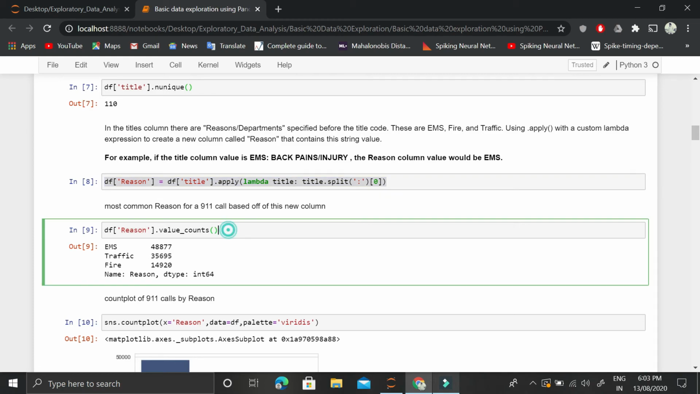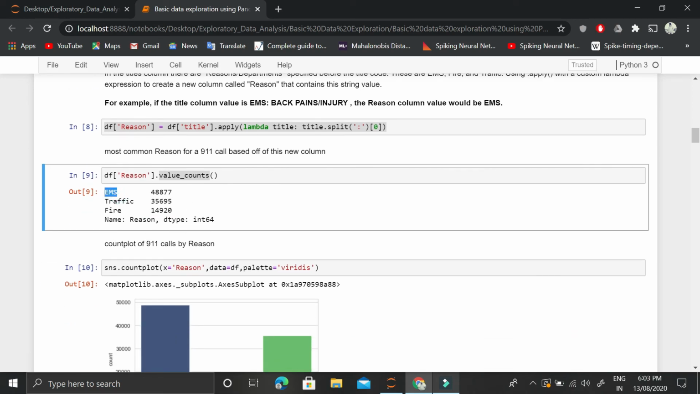Then we want to find out the most common reason. For that, we will again look at the count for each of the reasons. Because of EMS, there were more than 48,000 calls made, because of traffic, more than 35,000 calls, and because of fire, more than 14,000 calls. So of course, EMS is the major problem here.